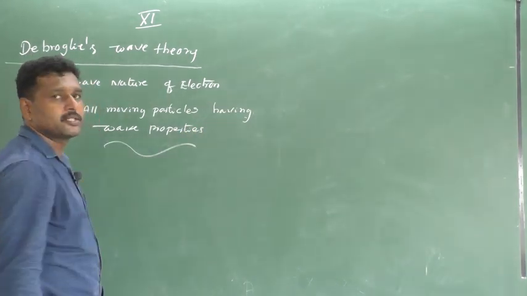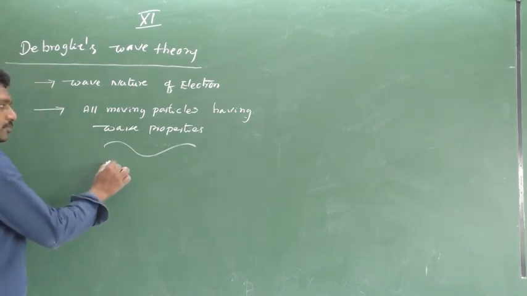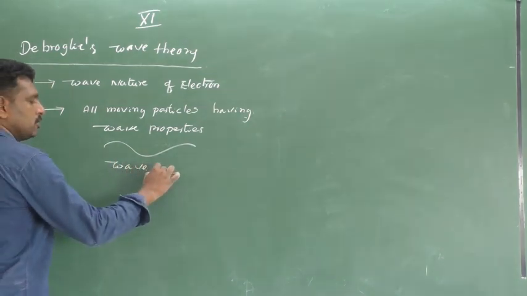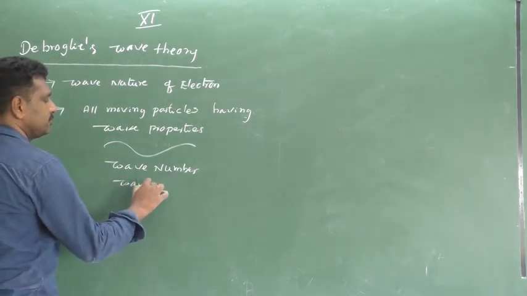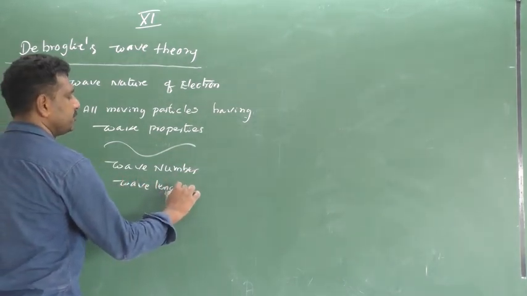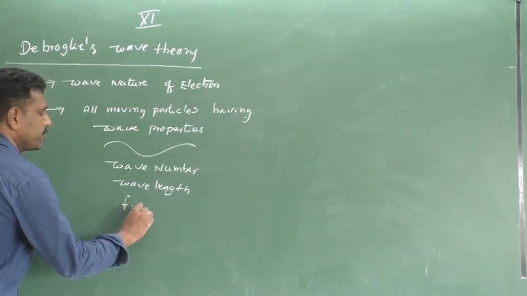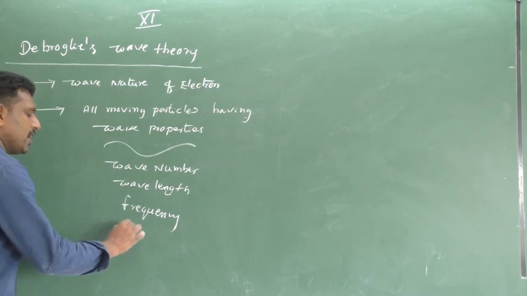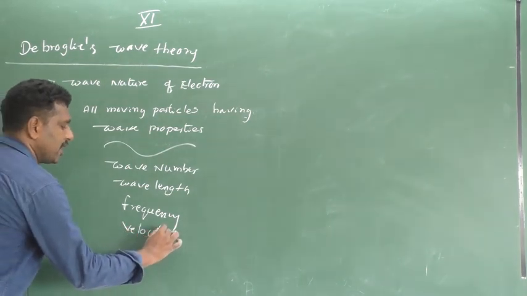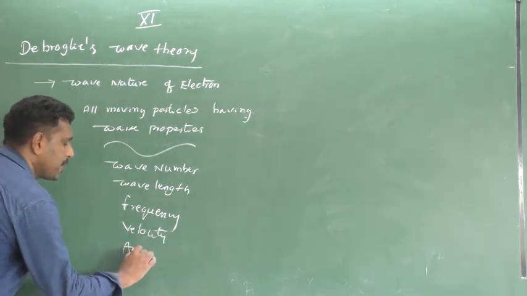Wave properties means wave number, wavelength, frequency, next velocity, next amplitude.